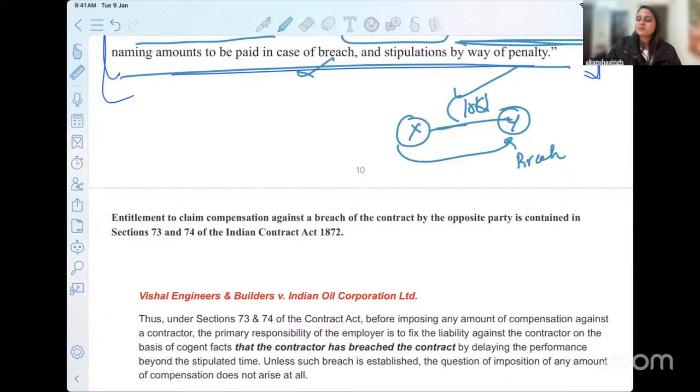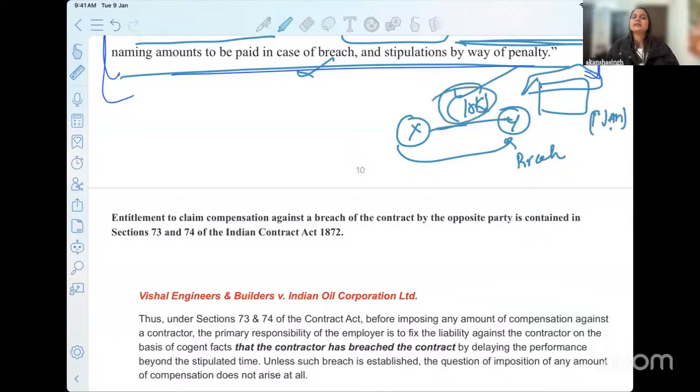Y had promised me that he will build my house by 1st of January. He has not done so. I know that a breach has happened. Let me ask him to give me 10,000 rupees. Can we let the parties do this? That is what this discussion is about. Do we have to reach the court? What is going to be the chronology for Section 74 of the Indian Contract Act?